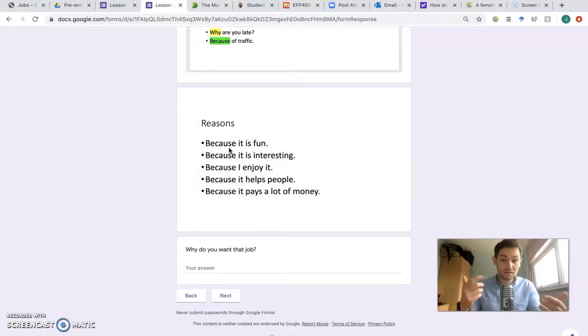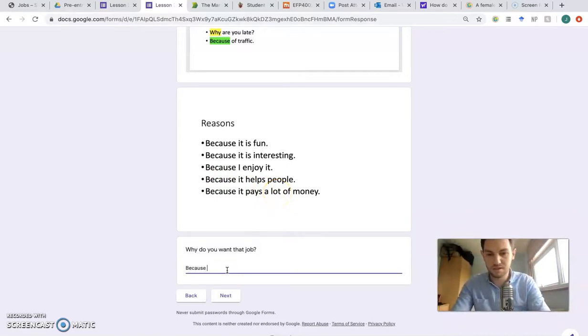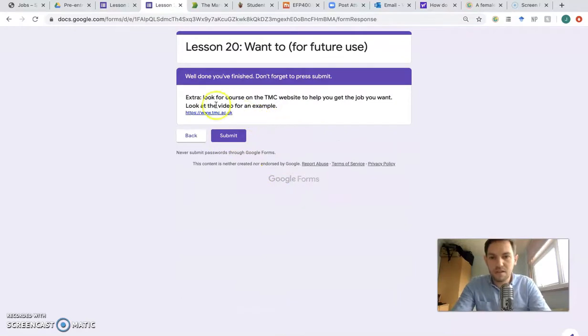Because it is fun. Because it is interesting. Because I enjoy it. I like it. Because it helps people. Yeah, doctor helps people. Because it pays a lot of money. So why do you want that job? And I can say because it helps people. Very good. And then look for courses on the TMC website to help you get the job you want.